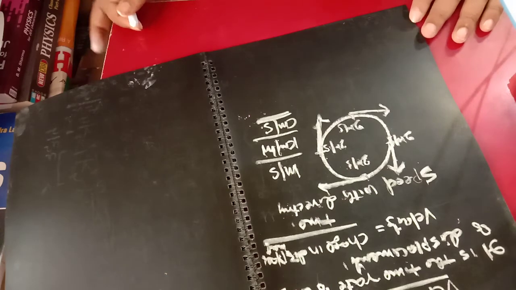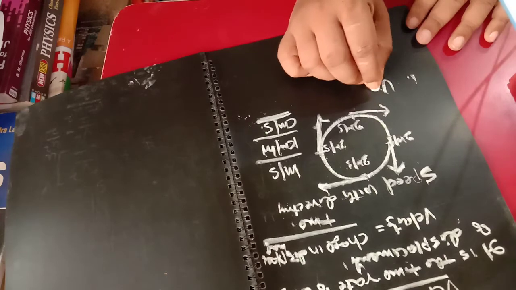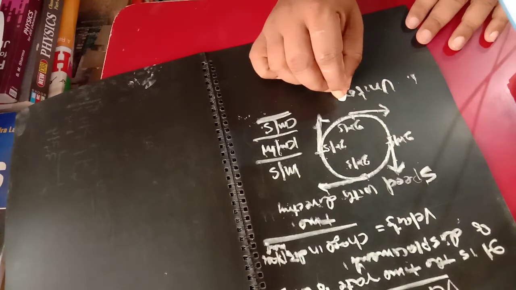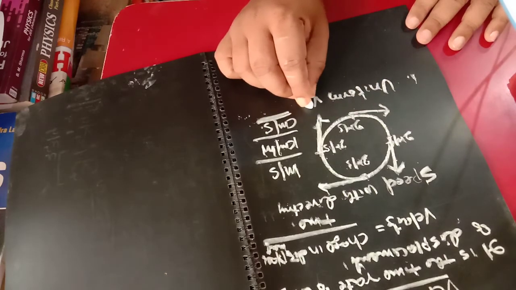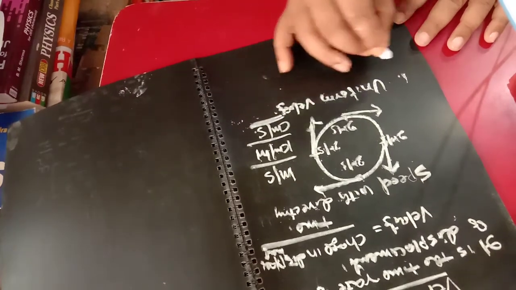Number one is the uniform velocity. The second one is called the variable velocity.